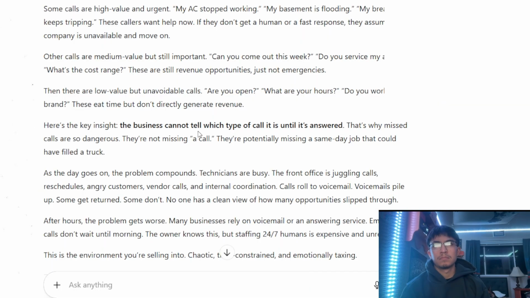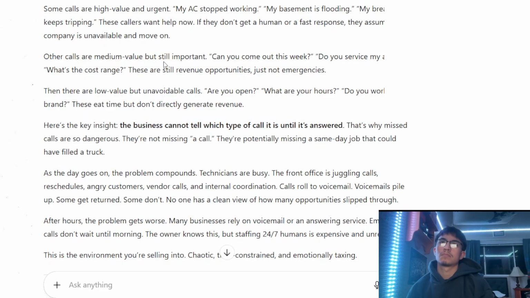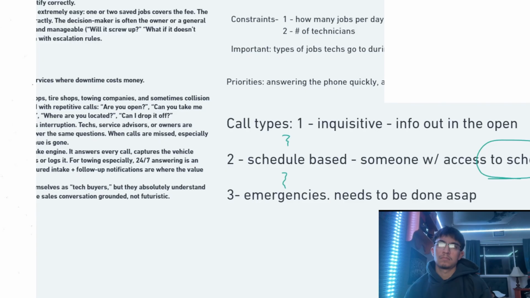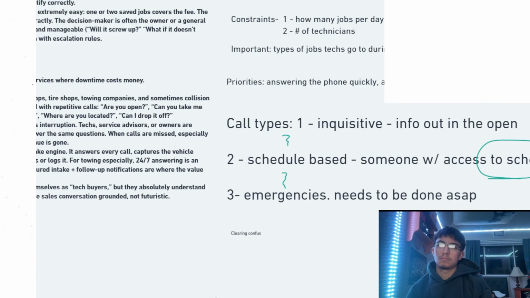Coming back here, businesses cannot tell which type of call it is until it's answered. That's why missed calls are so dangerous. They're not just missing a call, they're potentially missing a same-day job that could have filled a truck. So this tells me that between these, there's some sort of confusion, and this confusion affects the schedule. So clearing this confusion is one of the problems that they have. So we're just going to say clearing confusion. By the way, all I'm doing right now is super brain dumping. That's all I'm doing. I don't care if it looks pretty.